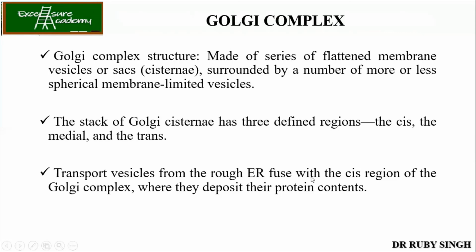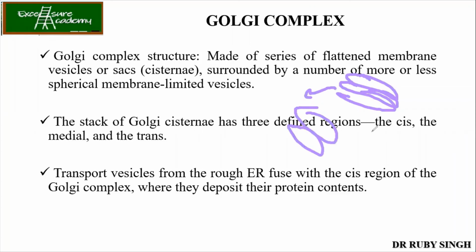So what will happen when vesicles from the ER fuse with the Golgi? What will happen to the size of the Golgi if the vesicles keep going from the ER to the Golgi? Every time vesicles come from the ER, they fuse, so over a period of time the size of the Golgi will increase. But in reality, this is not happening, correct?